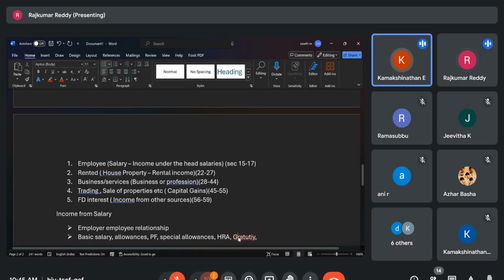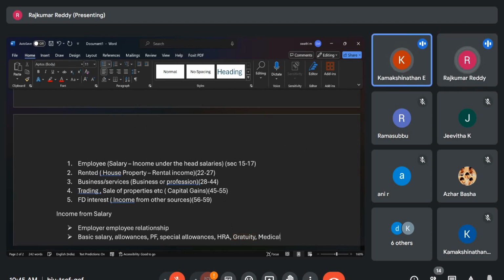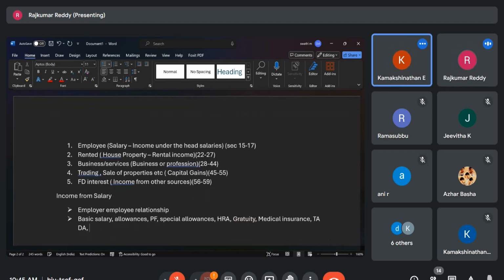Any other give? Any medical facility? Medical allowance, medical insurance. And then if you are going on tour, are you getting any TADA? LTA. Next. You must be getting some leave encashment.